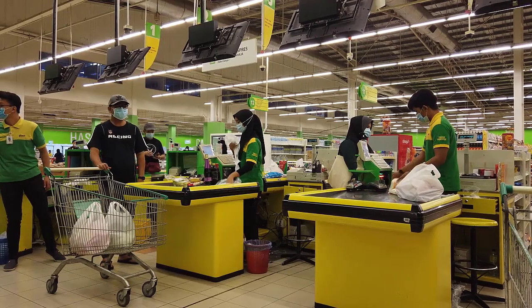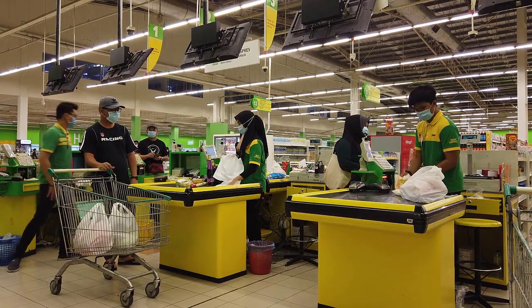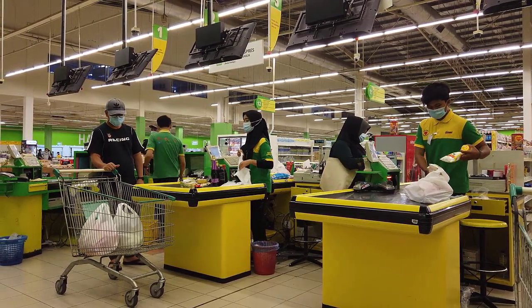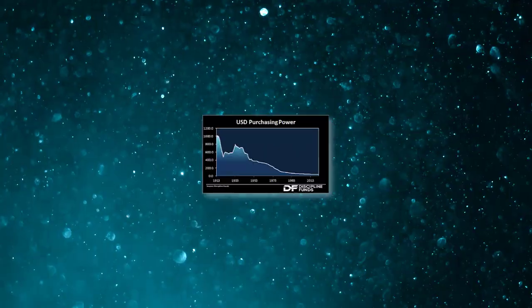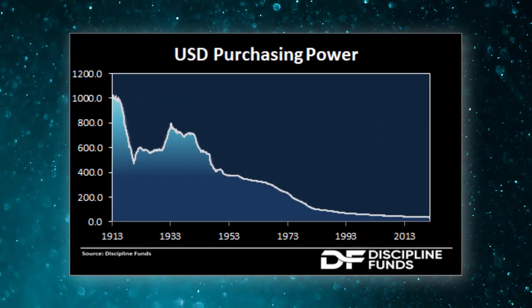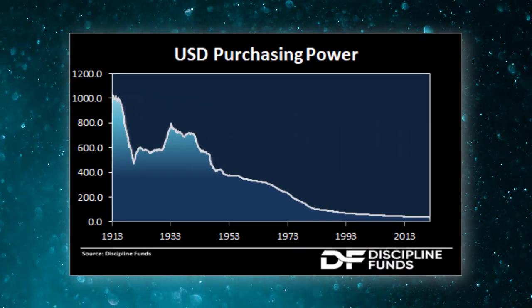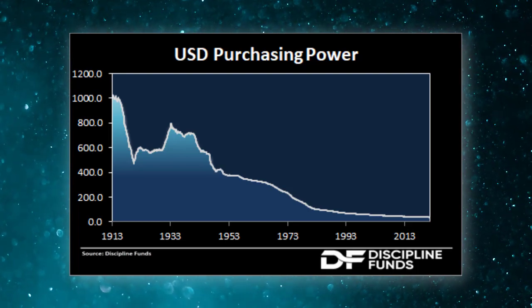When inflation is high, it means that the cost of living is increasing, and people need to spend more money to buy the same goods and services they used to buy at lower prices. This can be a problem because it reduces the purchasing power of money and can lead to a decrease in consumer spending and economic growth.